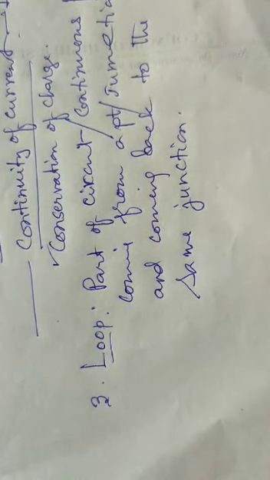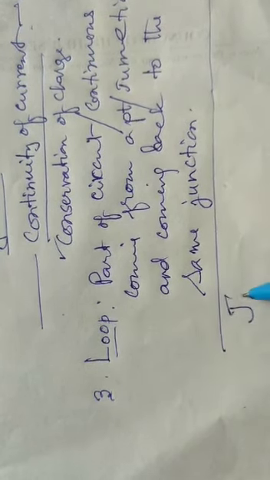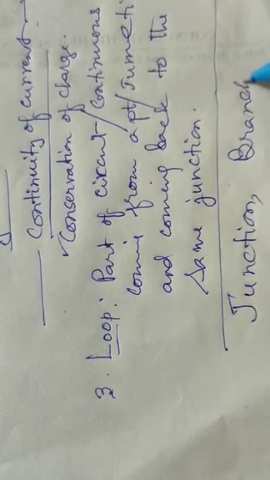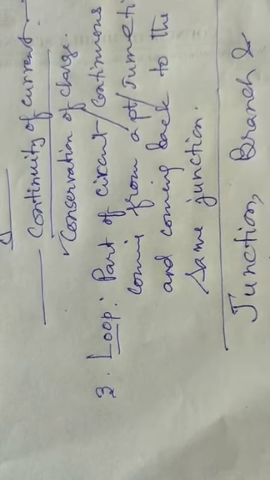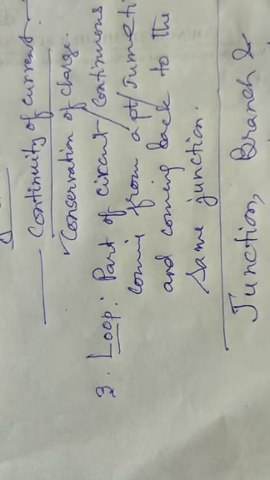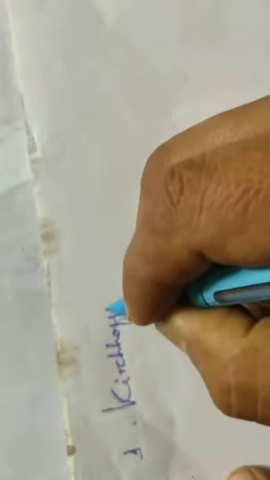So we have to know these three terms: junction, branch, and loop of the circuit. Let me come to the first law, Kirchhoff's first law.